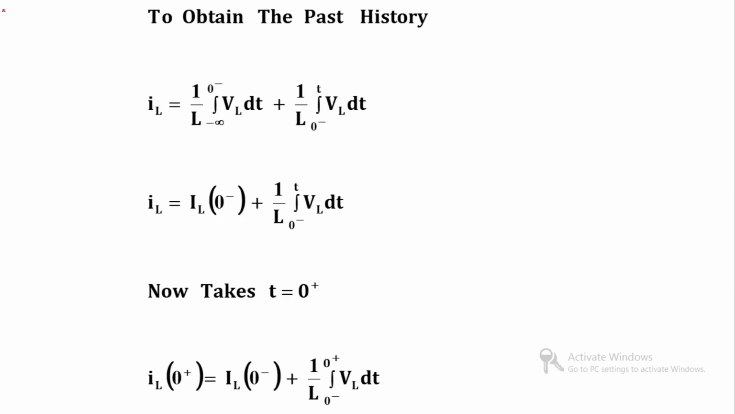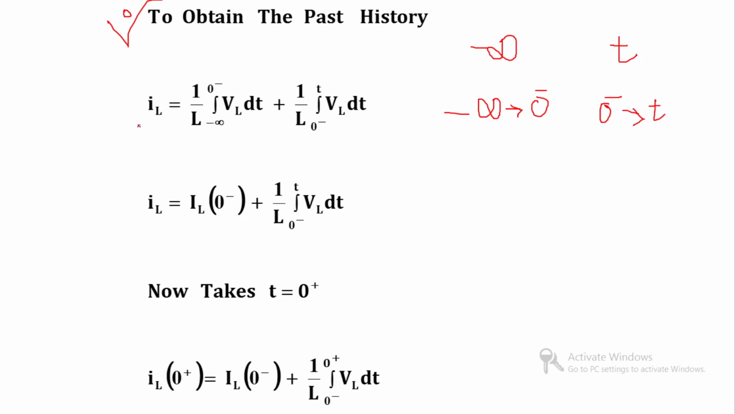Now, if I want to obtain past history, that means the initial condition. So, I will split the interval from minus infinity to t into two parts. The first part will cover only past history, that means minus infinity to 0 minus, and the next part will cover the time after switching, that means 0 minus to t. Clear? 0 minus to t.